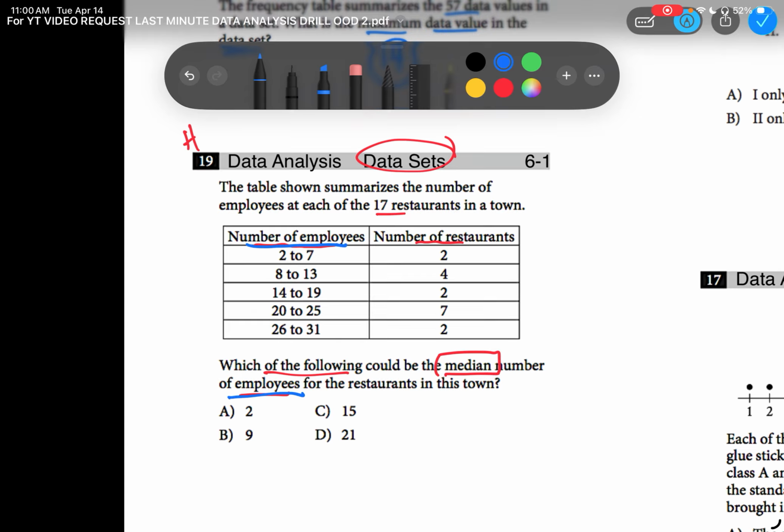So it's all about these guys. Now, the median number is going to be the number that's in the middle. On the right hand side, they showed us the number of restaurants. So since this left side is in ascending order, going top to bottom, it's ascending, right, in order. And then on the right hand side, we have the number of restaurants. Let's cross off the biggest and the smallest. We have 2 restaurants with 2 to 7, but now we go to the biggest, 26 to 31. We have 2 of those guys.